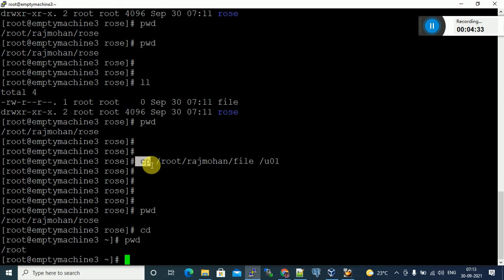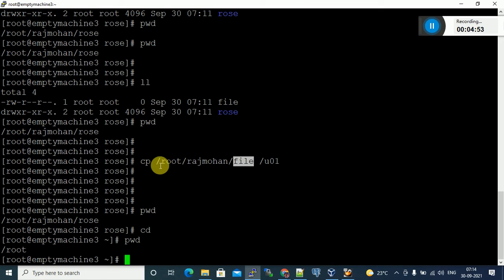You want to copy this file to this location. This is the destination directory location. This is the source file name; for the source file name we are giving the full path and file name. This is the full path, inside this directory the file exists.